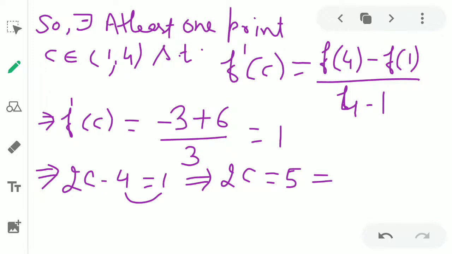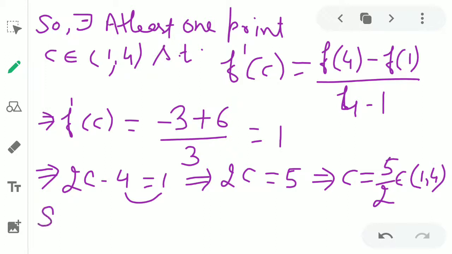That's why we get c is equal to 5 by 2, and 5 by 2 is just 2.5, and 2.5 belongs to which interval? Open interval 1, 4. So LMVT is verified.